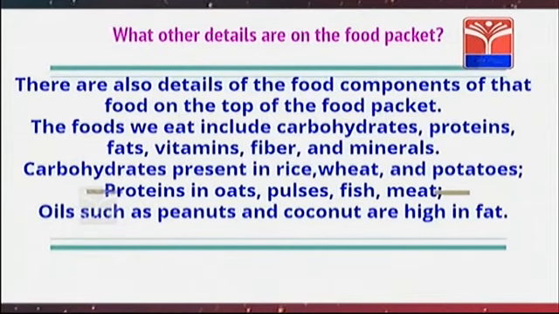The food we eat includes carbohydrates, proteins, fats, vitamins, fiber and minerals. Carbohydrates are present in rice, wheat and potatoes. Proteins are present in pulses, fish and meat. Oils such as peanut and coconut contain more fat.